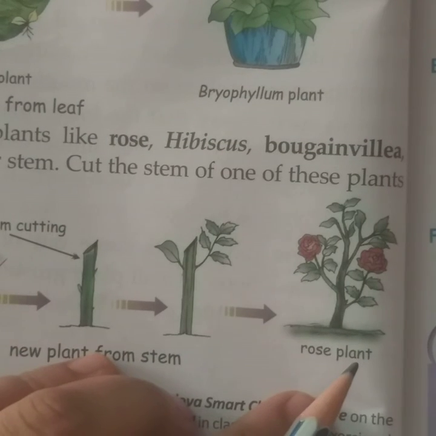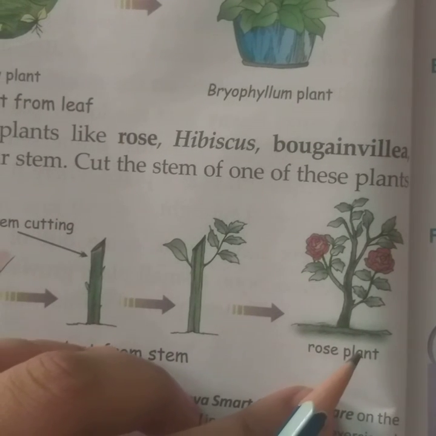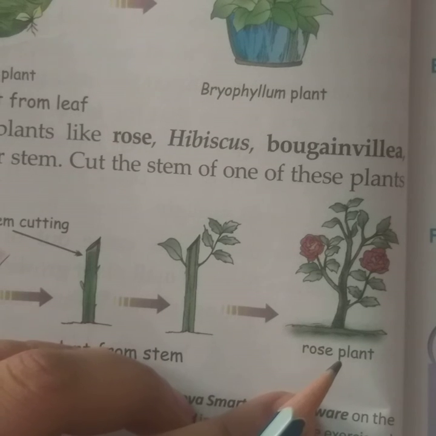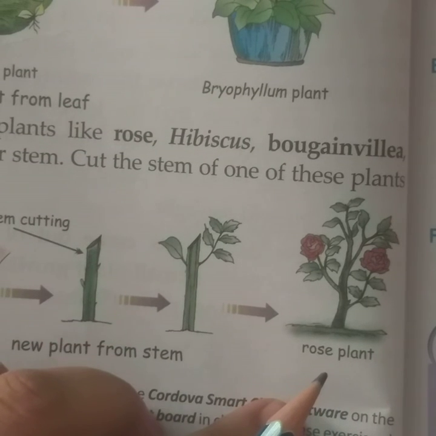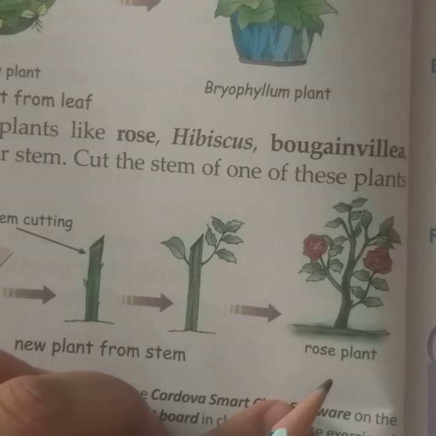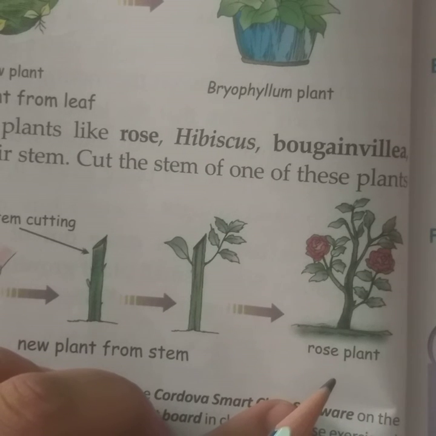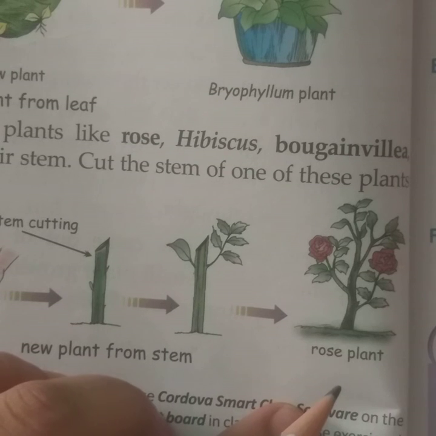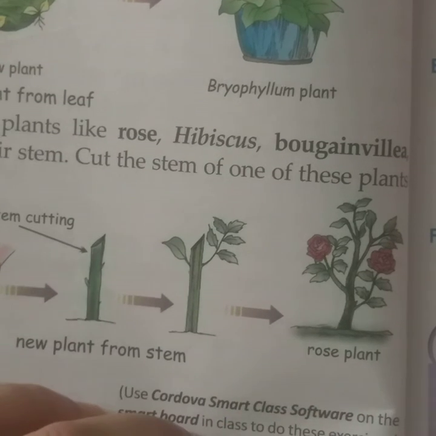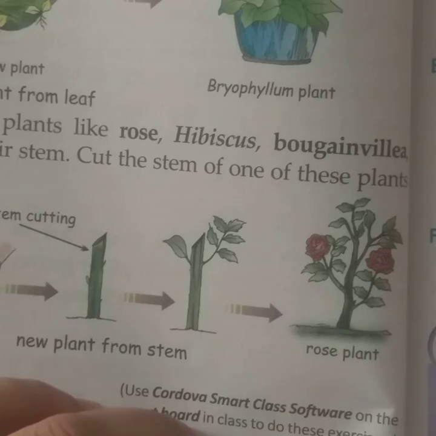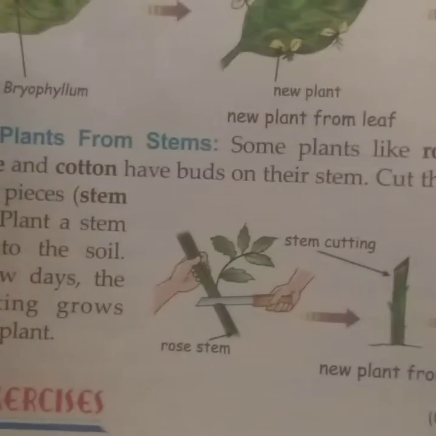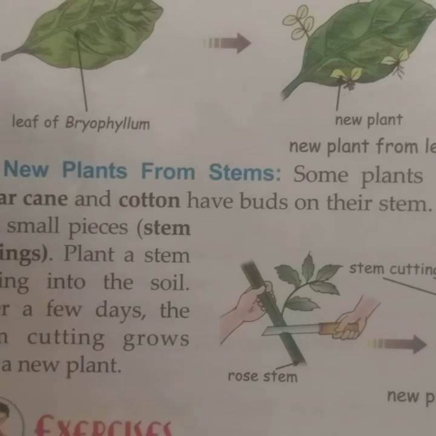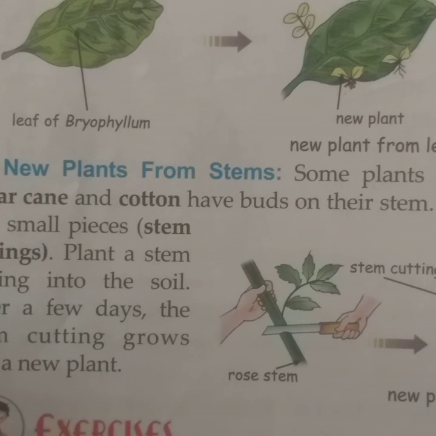In this way sugarcane, cotton, hibiscus, and bougainvillea can also be grown. So if we plant a stem cutting into the soil, after a few days the stem cutting grows into a new plant. This is the next vegetative method of growing plants.